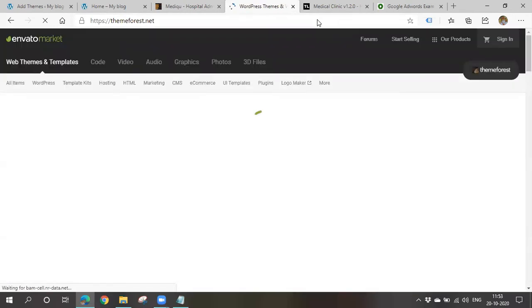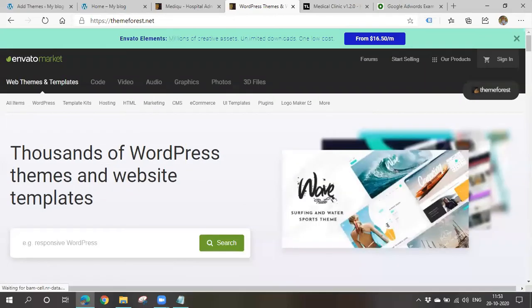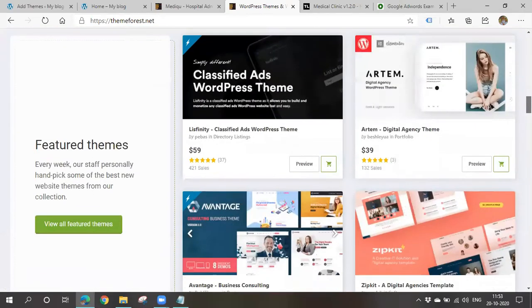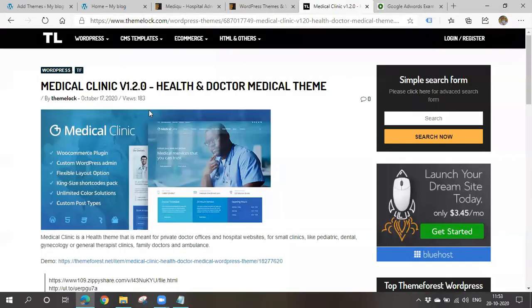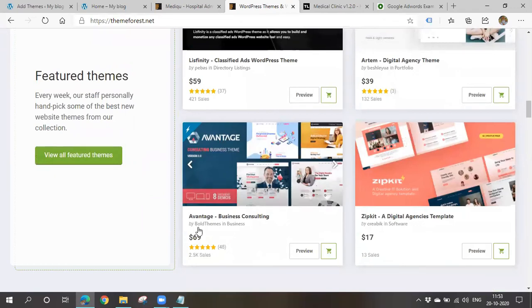You can simply choose the theme name and search there. You can simply copy the theme name. So the theme name is Avantage Business Consulting. If you paste it here, and it is available here, you can simply download it and use it for free. You need not pay $69 or $17 like such.